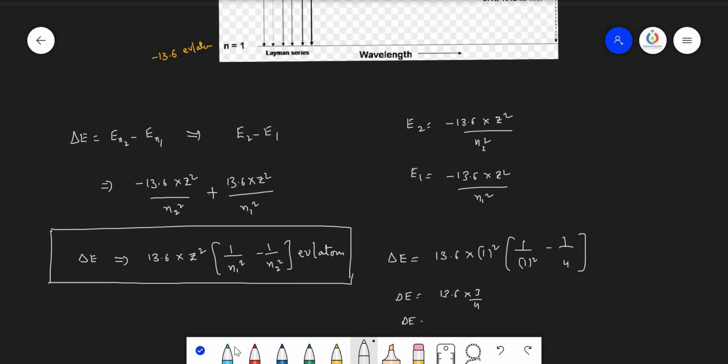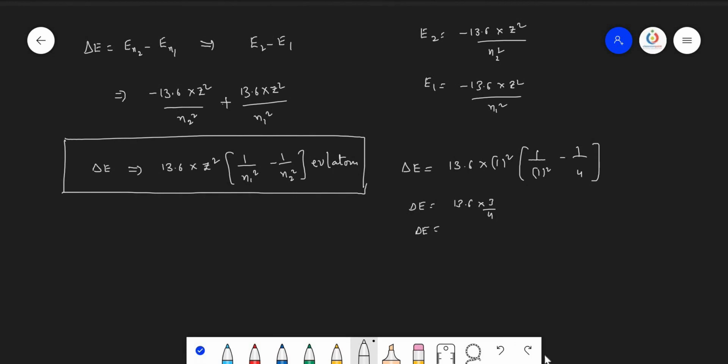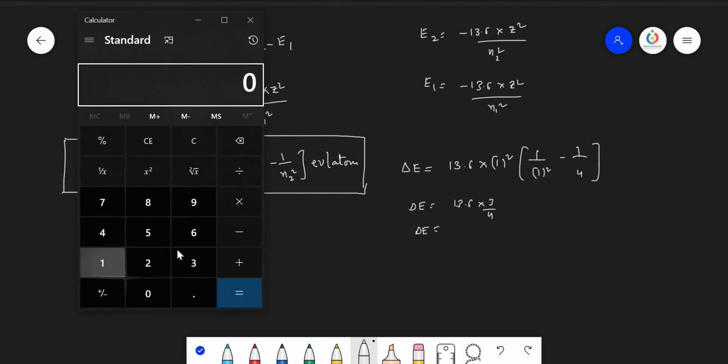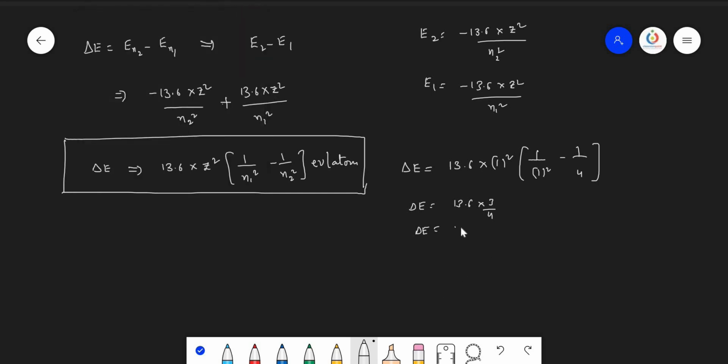Let's take the help of the calculator now. 13.6 into 3 divided by 4 is 10.2. So the value is 10.2 electron volt.